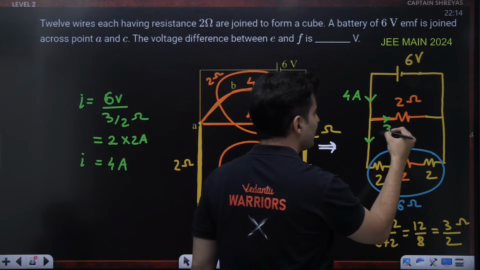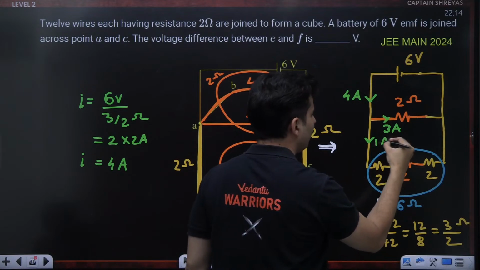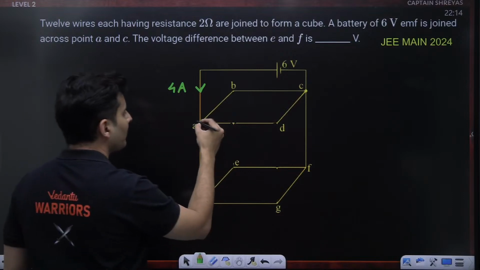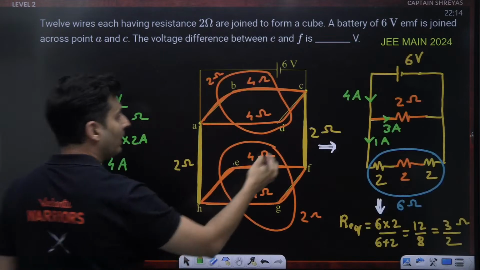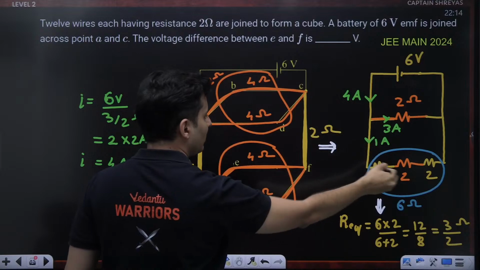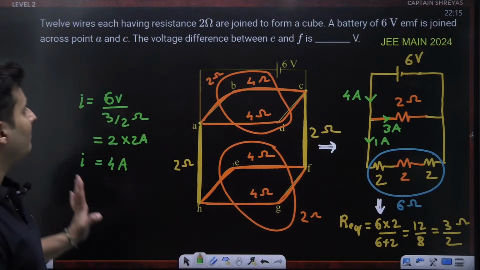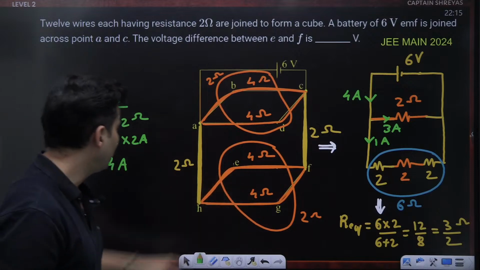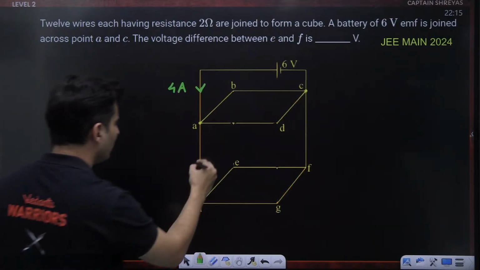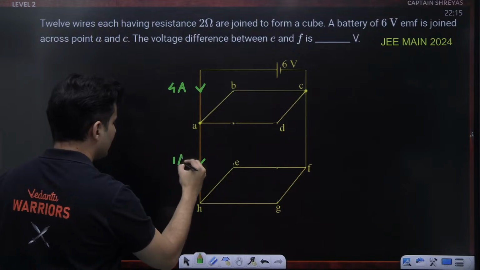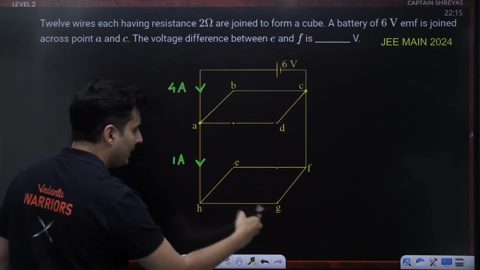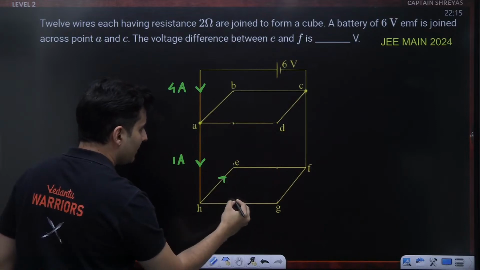So this will become basically 3 amperes, this will become 1 ampere, this will become 3 amperes, this will become 1 ampere. So on the upper part of the circuit, 3 amperes will go, and on this part, 1 ampere will go. But the question is between E and F, that is the lower part. So here I just analyze 1 ampere current is going. Now this 1 ampere current will get divided equally here as well as here.